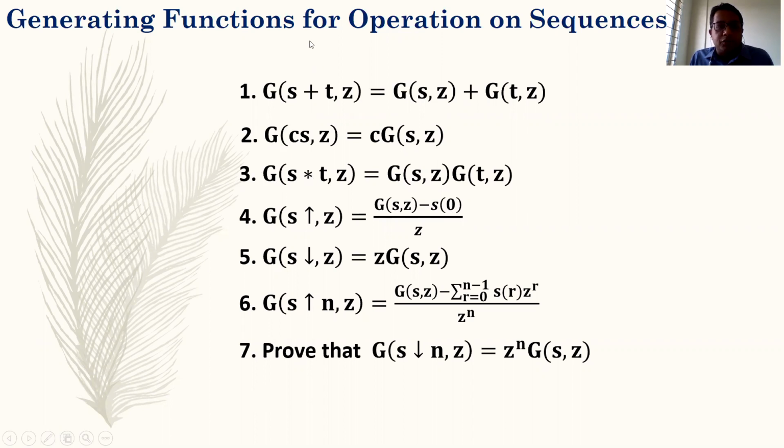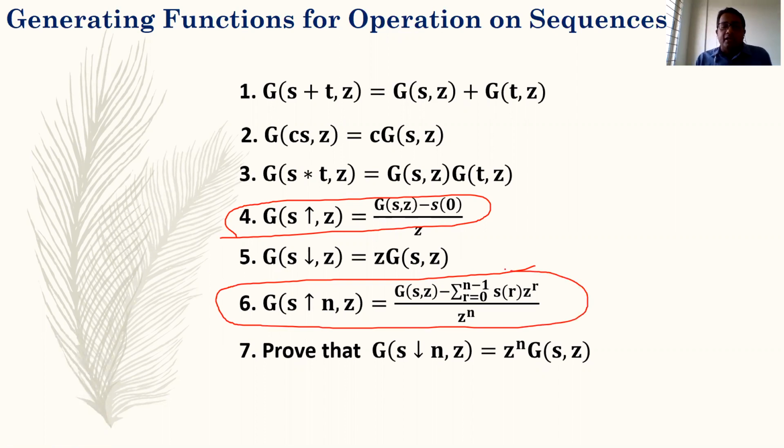The basic formula which we have to use today is the pop operation, the generating function for the pop operation. These two formulas we have to apply in today's lecture to solve the recurrence relations. So this is a formula for a single pop and this is a formula for n times pop. For n times pop, the generating function is GS(z), the generating function of the given sequence, minus the summation over r varying from 0 to n minus 1. Whichever number you are given here, if you are given n, then you have to take the summation up to n minus 1, S(r) z^r, upon z raised to power n. So I have to use these two formulas for today's recurrence relations.